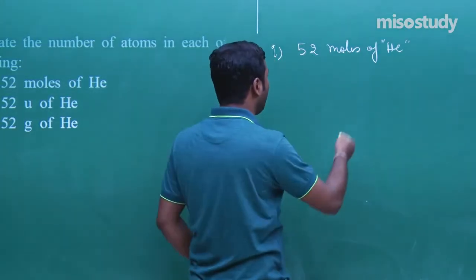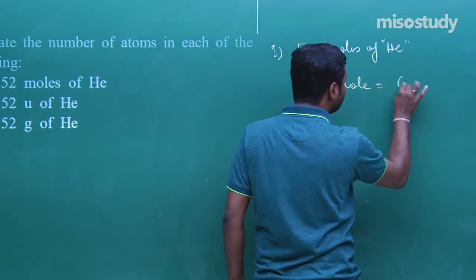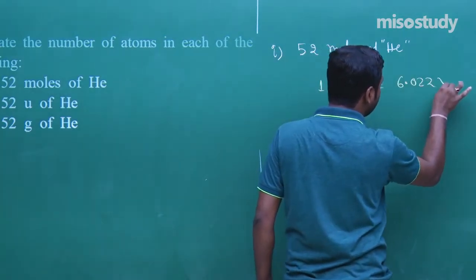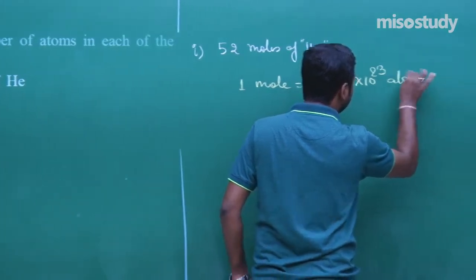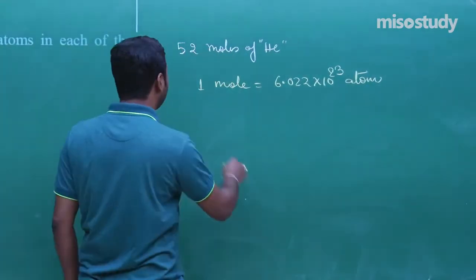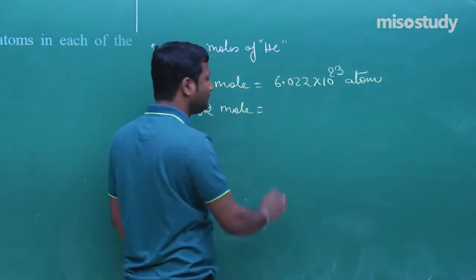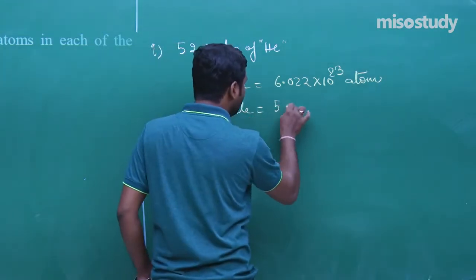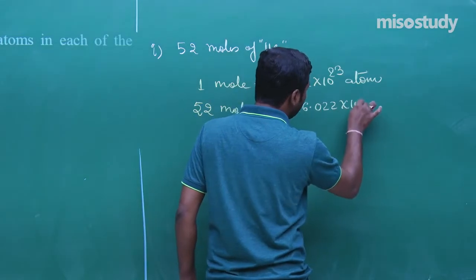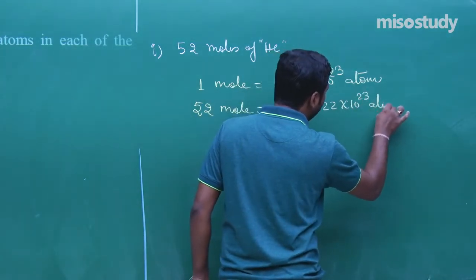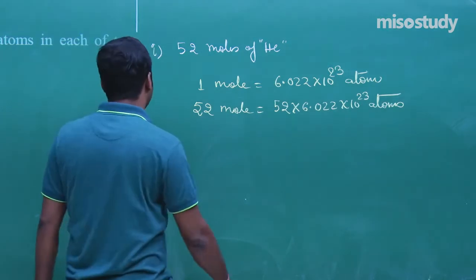As we know, 1 mole contains 6.022 into 10 to the power 23 atoms. So in case of 52 moles, that is 52 multiply 6.022 into 10 to the power 23 atoms. Am I right? Yes sir, you are absolutely right.